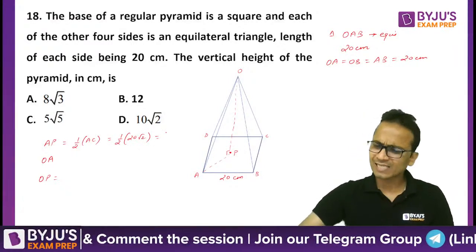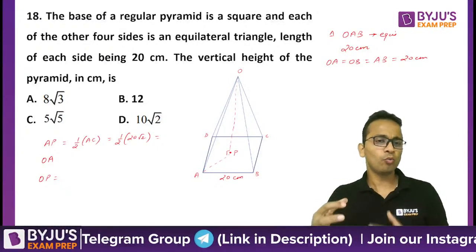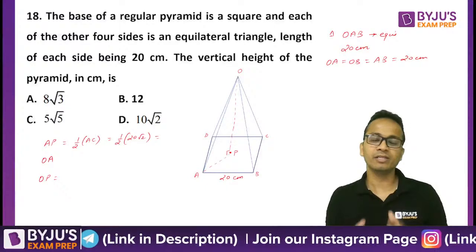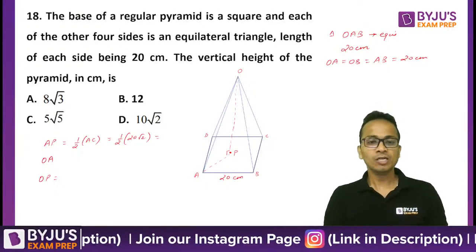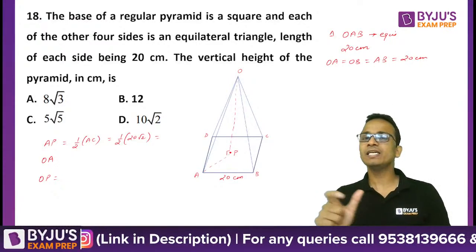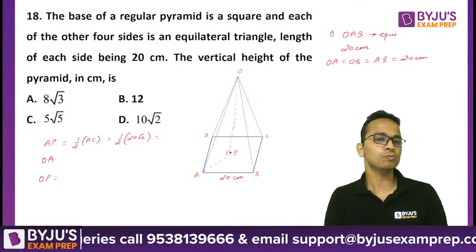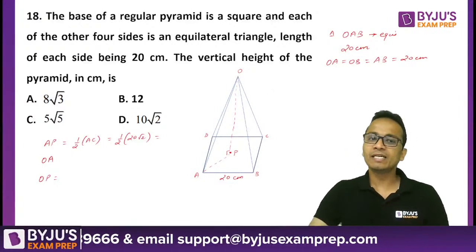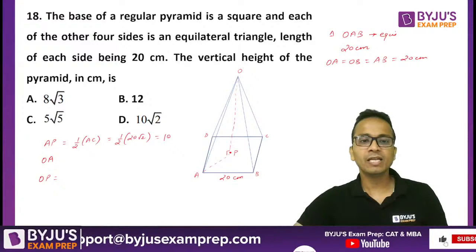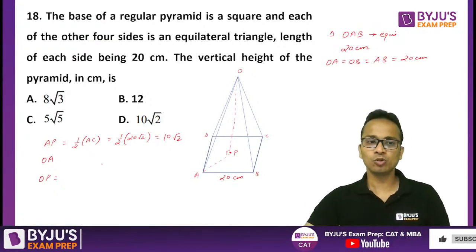So these are some things about right angled triangles, or wherever you are forming a right angled triangle, that we need to know. So here there was a square of side 20 centimeters. So if a square is of 20 centimeters, what will be its diagonal? It will be 20 under root 2. Half of it will be 10 under root 2, which will be the length of AP. Okay, so the length of AP has come out to be 10 under root 2.